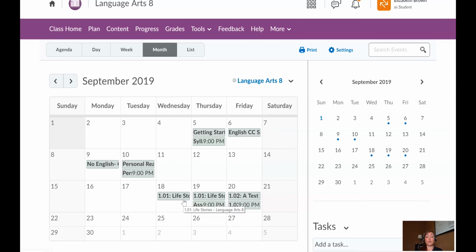And so when that happens, sometimes I will break apart the lesson so that you'll only see half of it on day one and you'll see the second half on day two. But most of the time, I'm going to give you the whole lesson on that first day, and I'm going to let you break it up how you want to.